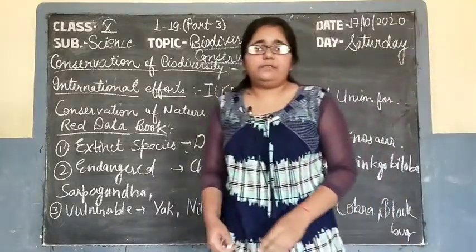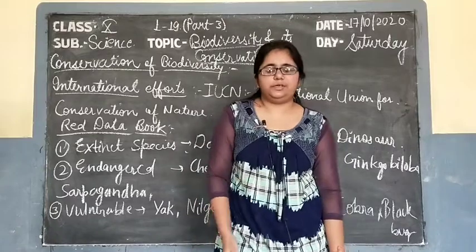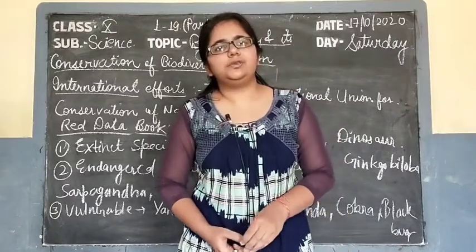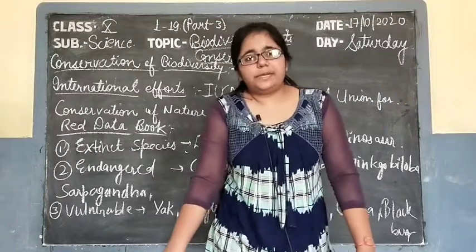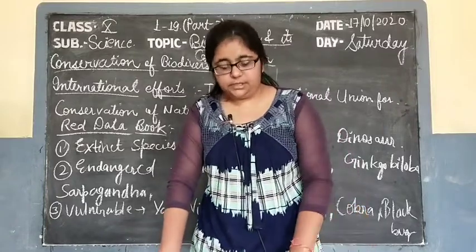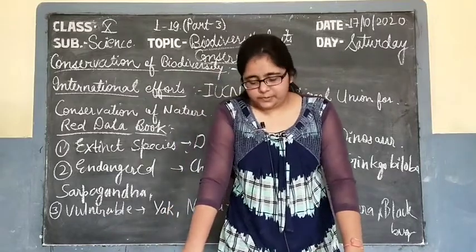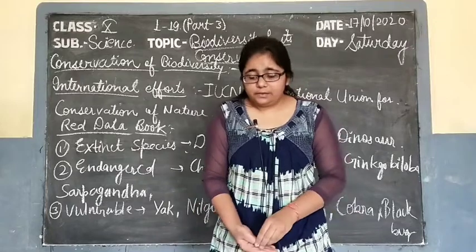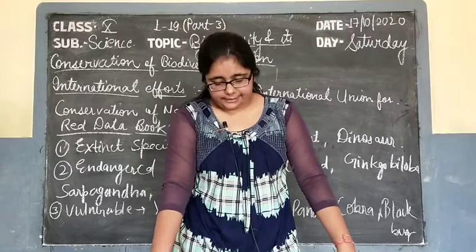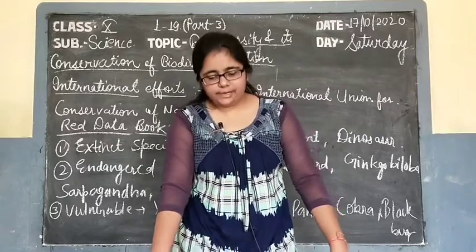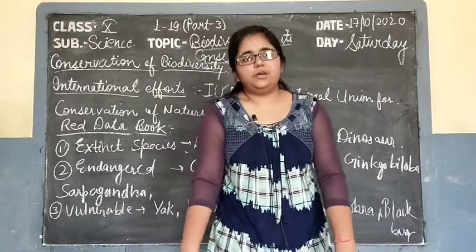There are two types of conservation. First of all, in situ conservation, that is on-site conservation: conserving the organism in their natural habitats, that means not disturbing their surroundings. This is the best method for conserving a species if they are at the level of vulnerable or they are rare species, because there are approximately 14 biosphere reserves, 99 national parks, 523 wildlife sanctuaries and 47 protected reserves present in India.